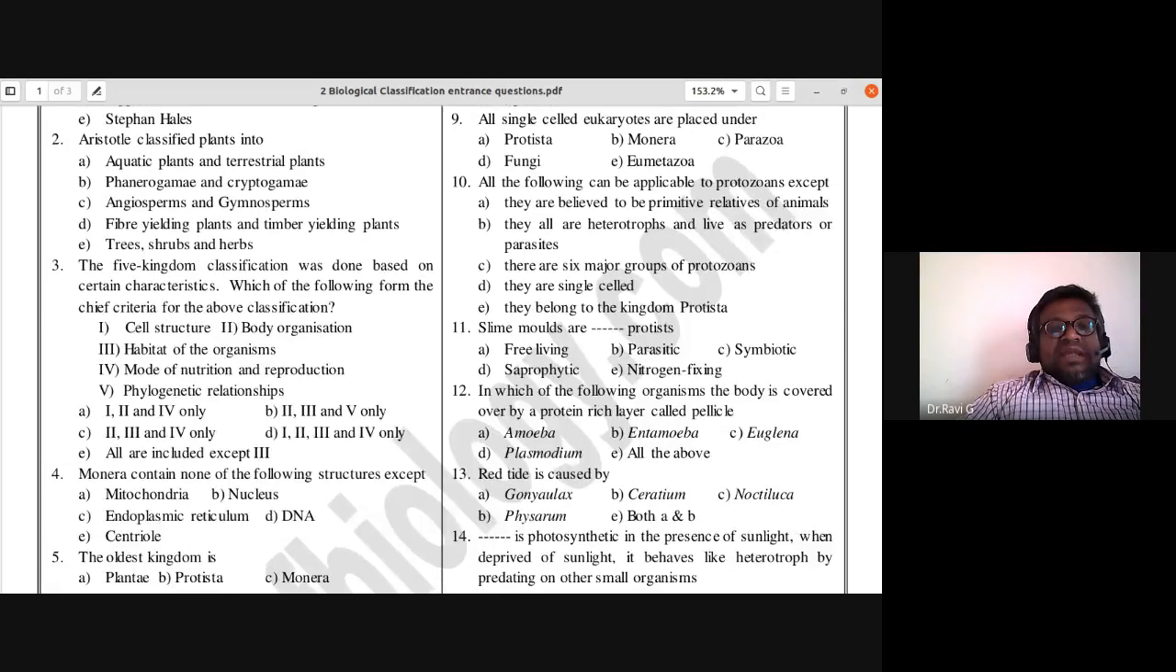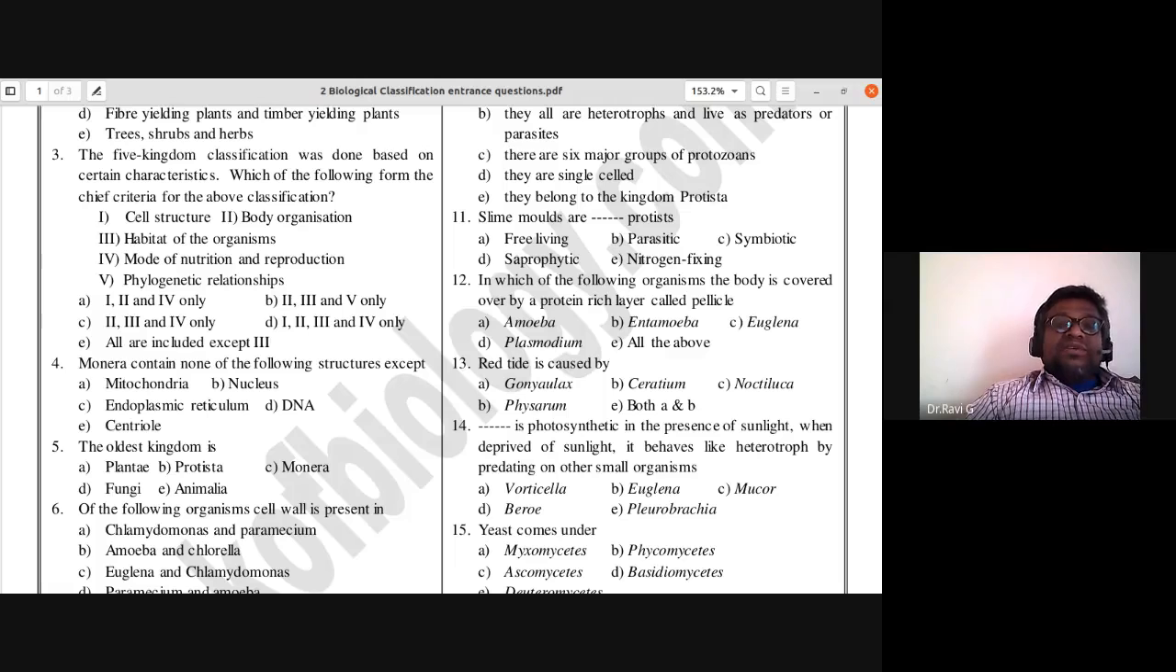The five kingdom classification was done based on certain characteristics. Which of the following form the chief criteria for the above classification? Cell structure, body organization, habitat of the organism, mode of nutrition and reproduction, phylogenetic relationship. So all of them are there except for three. Habitat of the organism is not considered for the five kingdom classification. So E is the answer for this question, the third one.